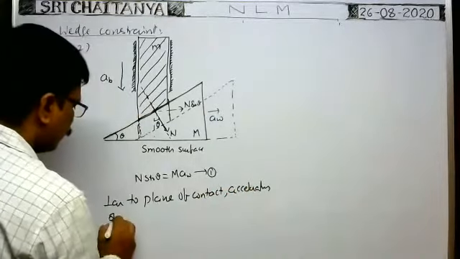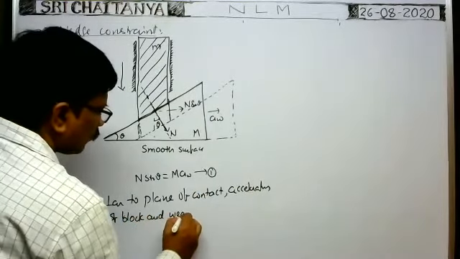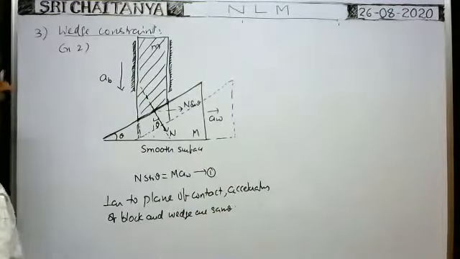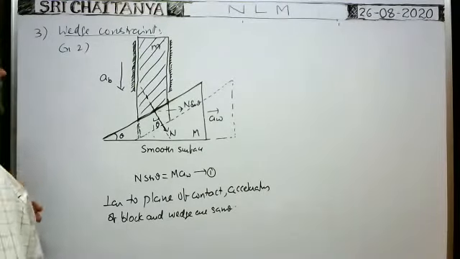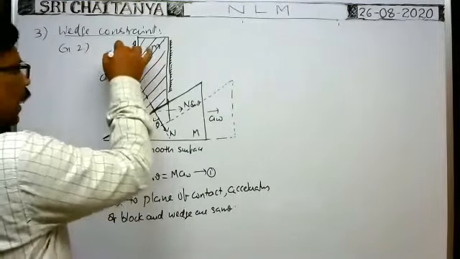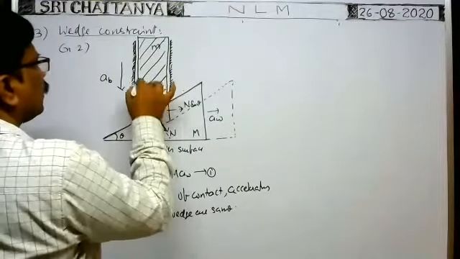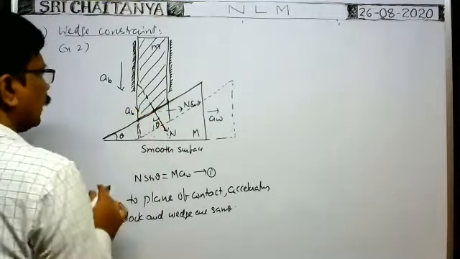Accelerations of block and wedge are same. That is very, very important. Perpendicular to the plane of contact, acceleration of the block and wedge are same. Okay, now, but acceleration of the block is in this direction. That means in vertically downwards direction like this. In this direction, acceleration of the block is AB.